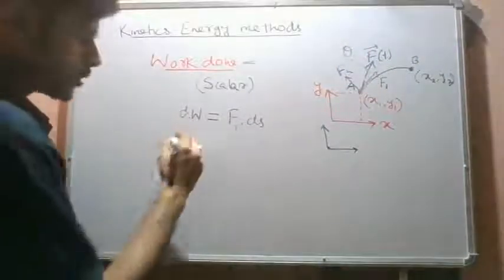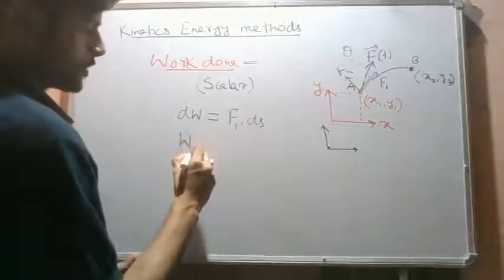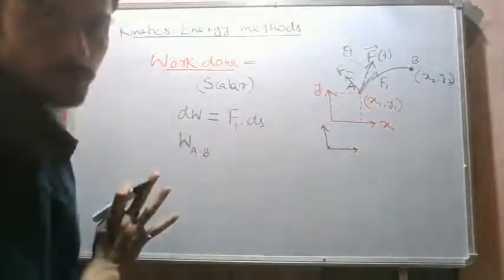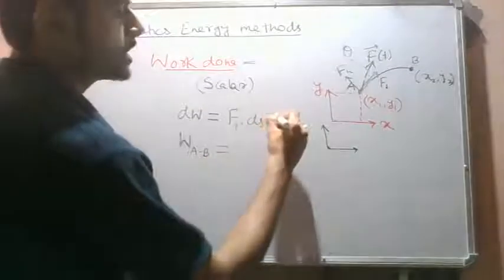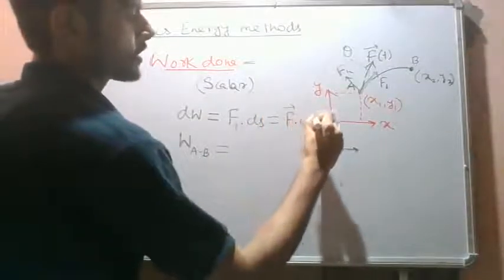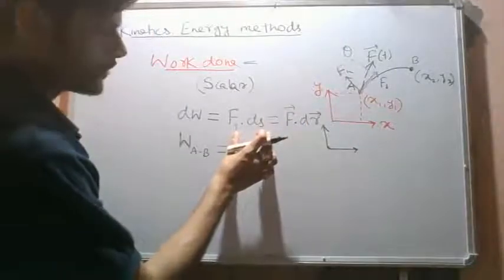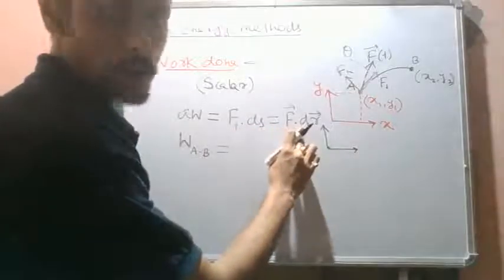Okay, so the total work done from A to B, the total work done by this force F vector from A to B, is given as, we can integrate this. This can also be written as F vector dot dr vector. Okay, so this quantity Ft multiplied with ds can be written as F vector dot product with dr vector.